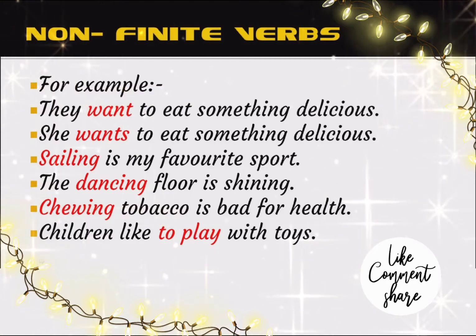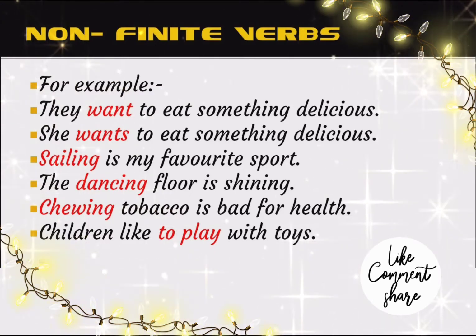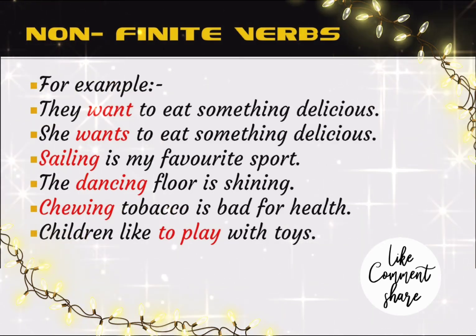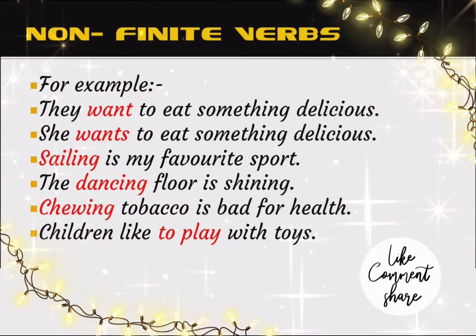In the dancing floor is shining. For floor more information is given, dancing floor. Here the dancing floor is used as a subject of the sentence and it is not the verb of the sentence. So it is called a non-finite verb. Chewing tobacco is bad for health. Here chewing is also used as a subject of the sentence, not as a verb of the sentence.